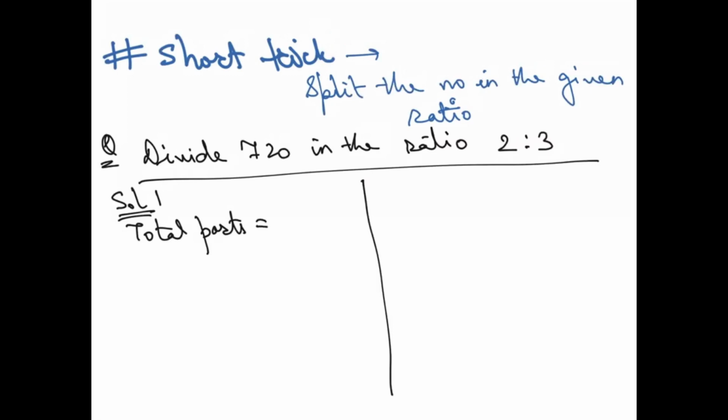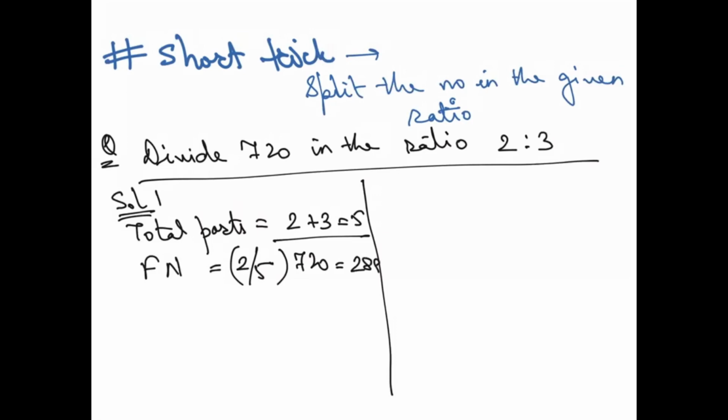So total parts will be 2 plus 3, which is equal to 5. This is your total parts. Now the first number is 2 by 5 into 720, which is equal to 288. Same way I'm going to take the second number, which is 3 by 5 into 720, which makes 432. Correct? This is your solution 1.